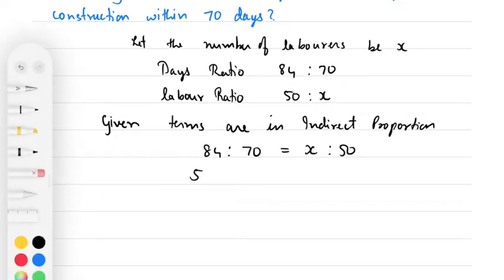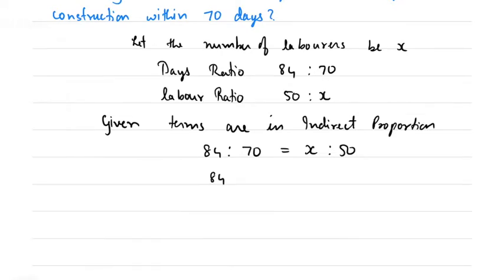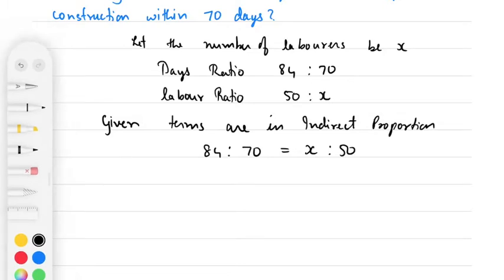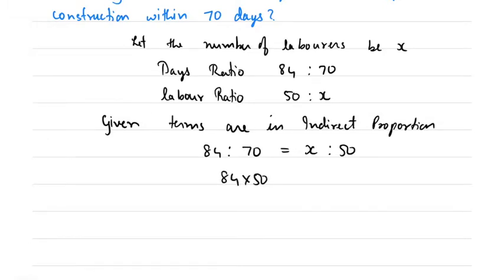So 84 into 50 is equal to 70x. So x is equal to 84 into 50 divided by 70. Just calculate this and you find the value of x.